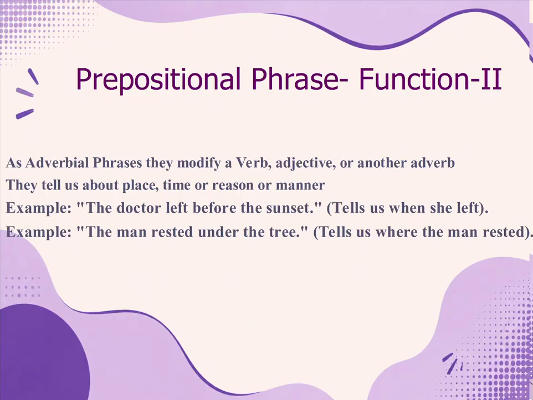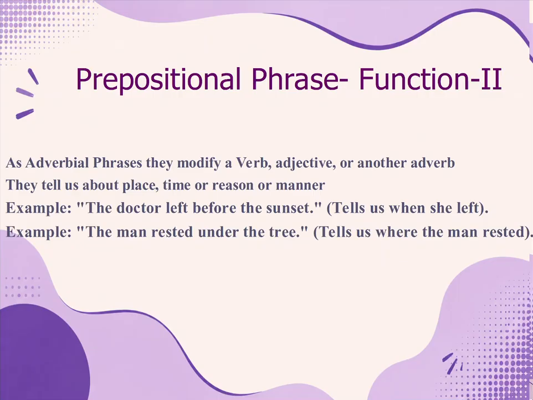Then when they modify a verb or an adjective or another adverb, they tell us about time or reason or manner. Those are the functions of a verb or adverb. So the example is, the doctor left before the sunset. So here it tells about the time.